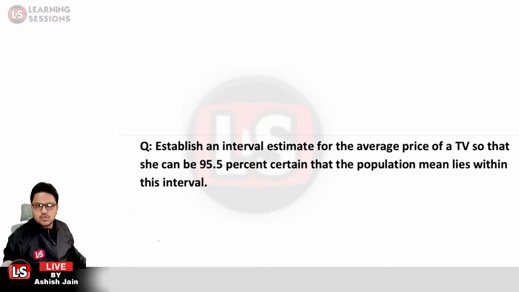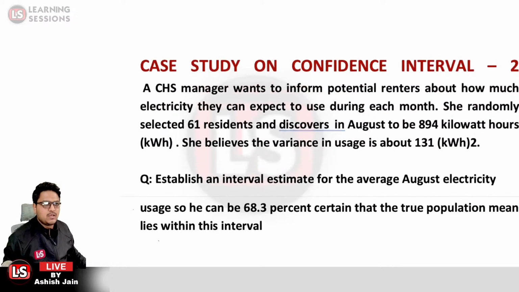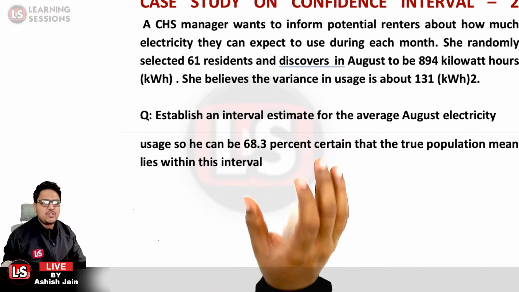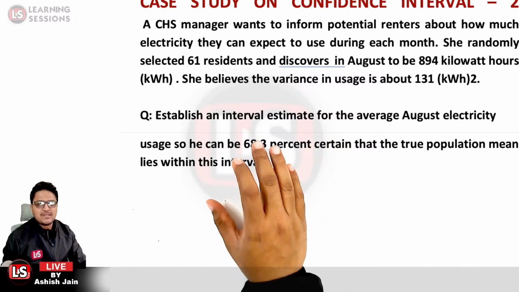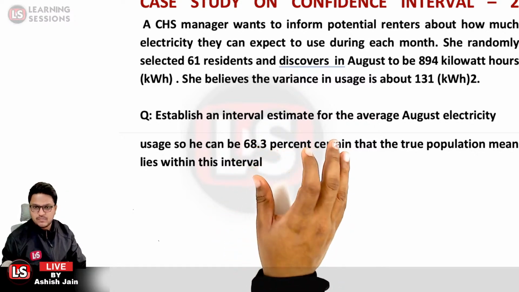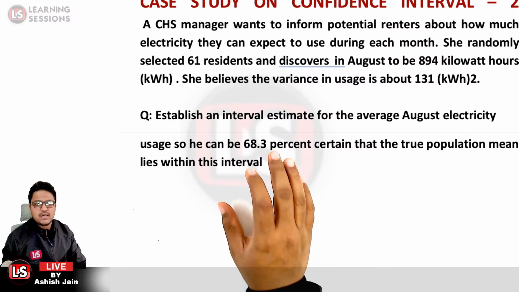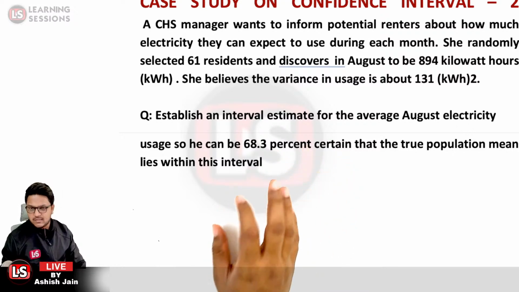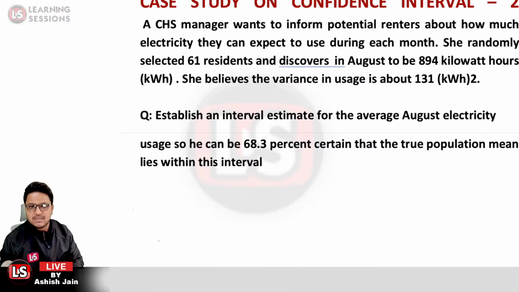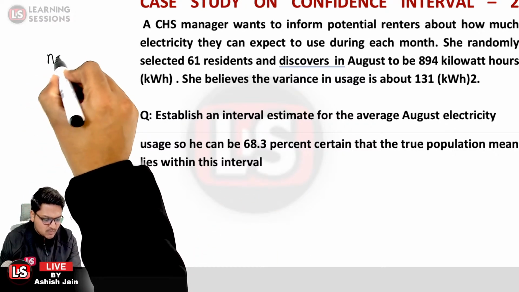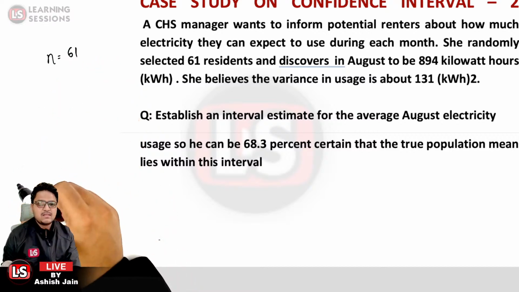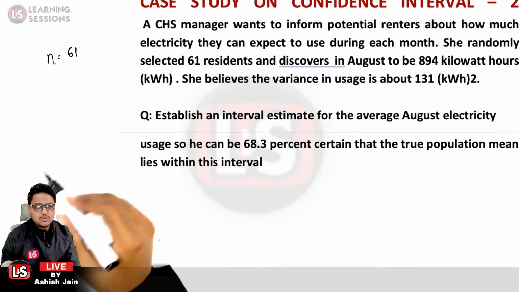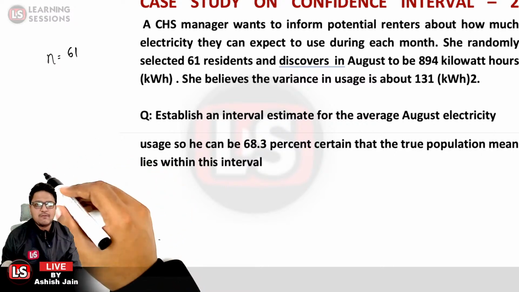So now let's move to the next question, and it's related to the confidence interval again. It says a CHS manager wants to inform potential renters about how much electricity they can expect to use during each month. She randomly selected 61 residents. Now the sample size, represented by small n, is given to be 61, and she discovers the average usage in August to be 894 kilowatt hours.